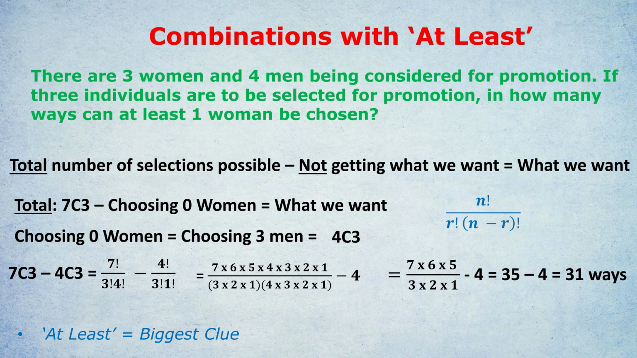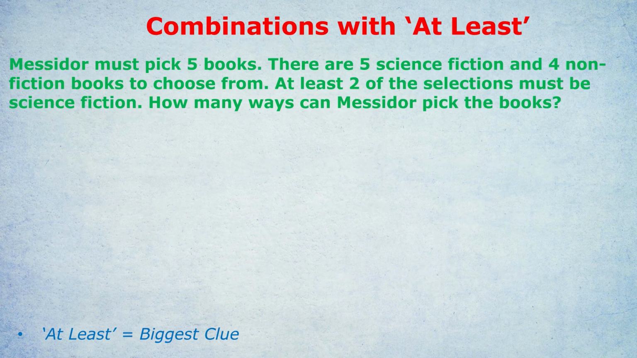So let's apply that now to Messidor 08's comment and question. I have tweaked the numbers ever so slightly, as I've said, but this is more or less what he asked me. Messidor must pick 5 books. There are 5 science fiction and 4 non-fiction books to choose from. At least 2 of the selections must be science fiction. How many ways can Messidor pick the books? If you're feeling brave, try the question yourself. We're basically going to use the same method again, but if it's still quite complicated, then obviously just listen to my explanation.